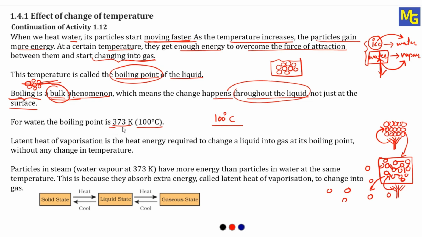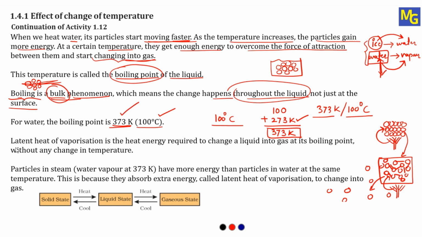This is in terms of degrees Celsius. When you want to convert it into Kelvin, you take 100 as it is and add 273. So 100 plus 273 will be 373 Kelvin. This is the temperature in terms of Kelvin. So remember, 373 Kelvin and 100 degrees Celsius are both the same. If you want to convert degrees Celsius into Kelvin, you have to add 273 to your degree Celsius value. So the boiling point of water in degrees Celsius is 100, and in Kelvin it is 373. You have to remember this.